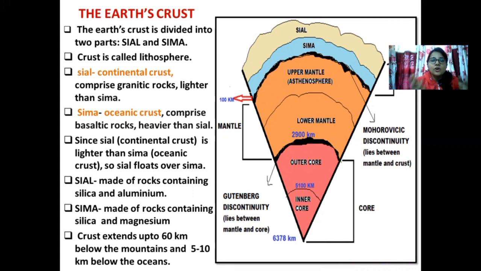The only reason being, ocean is comprised of those materials, that is magnesium specifically, which makes it heavier than the Sayal. So technically, Sima comes under the Sayal, but it is very much the part of the Earth's crust, and the existence or the thickness of the entire crust is from the surface of the Earth up till 100 km towards the interior of the Earth. Sayal is the continental crust, which is most importantly comprised of granitic rocks or the granite. Sima, on the other hand, is the oceanic crust comprised of the basaltic rocks.